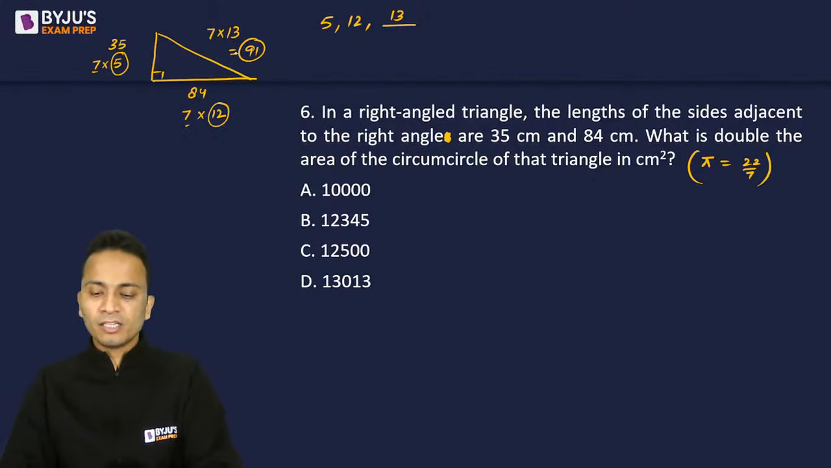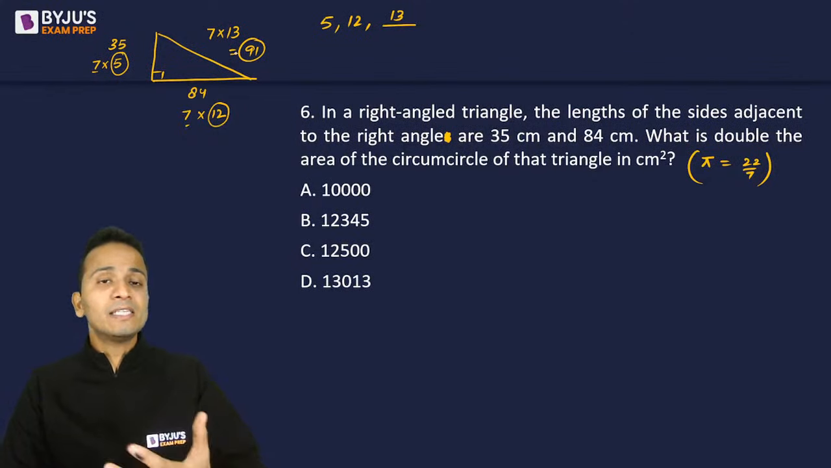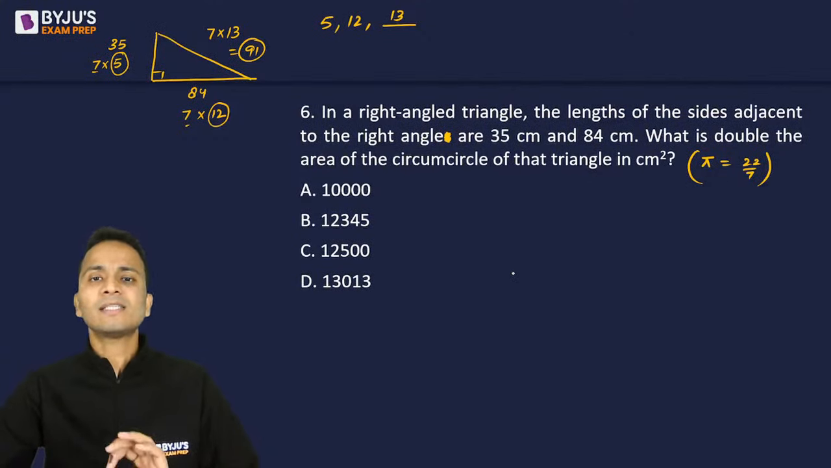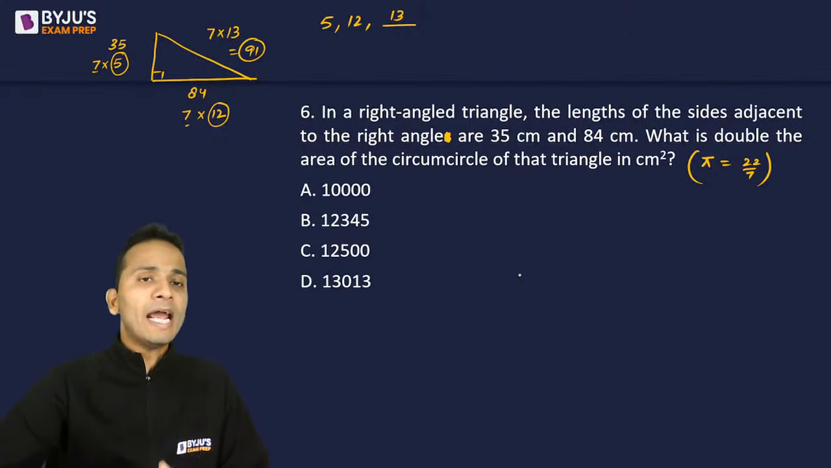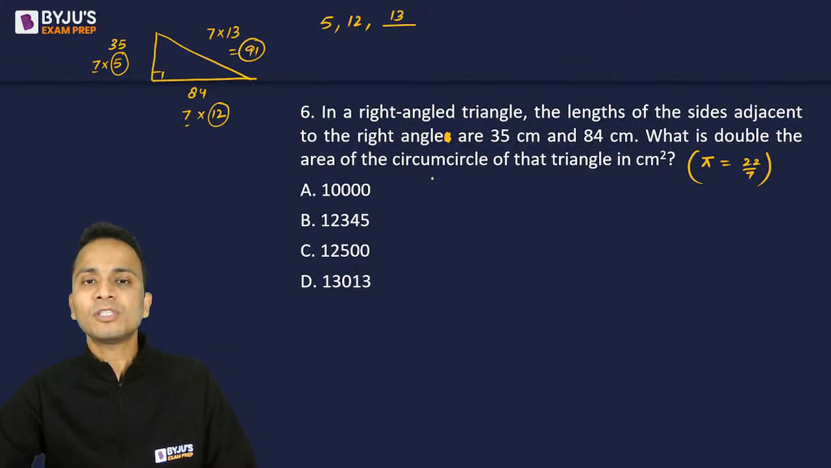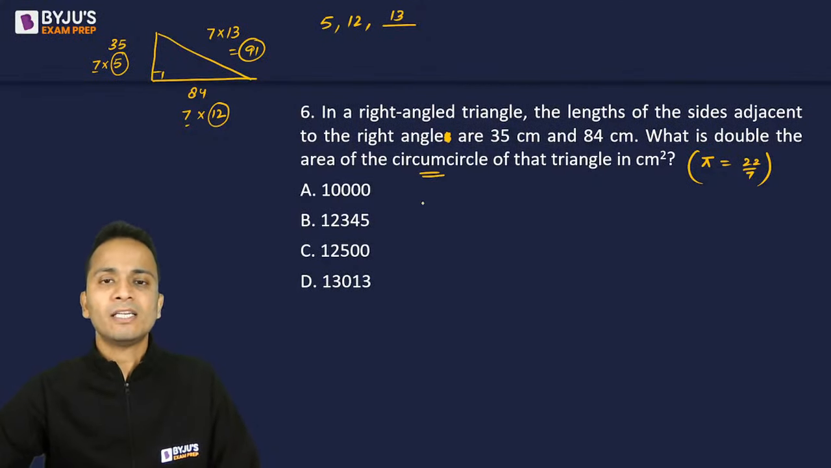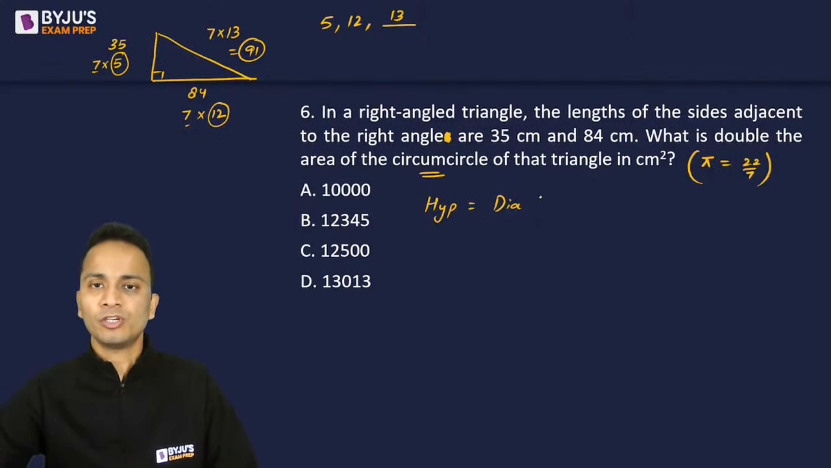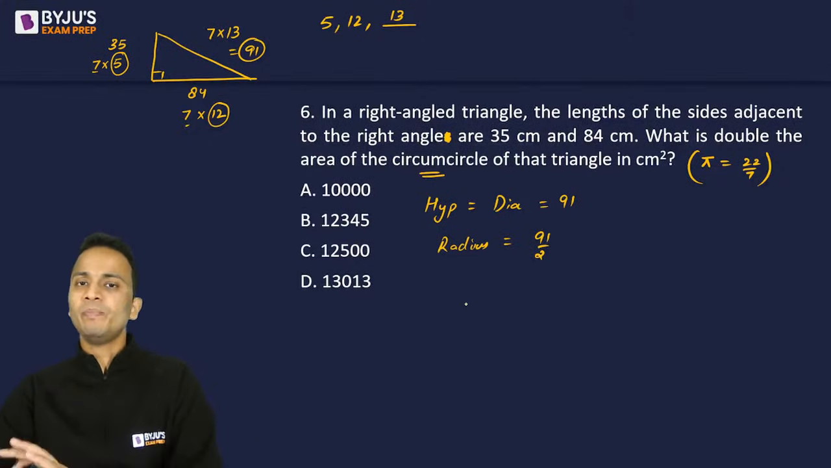So this is the way you can increase the speed at which you are doing some calculations. Now the next part is a circumcircle is drawn. On a right angled triangle, if a circumcircle is drawn, then the length of the hypotenuse is equal to the diameter of the circle, that is 91 in this case. So the radius of this circle will be 91 upon 2.